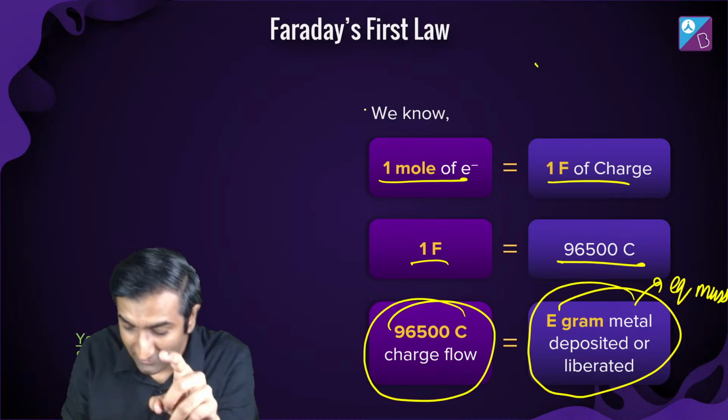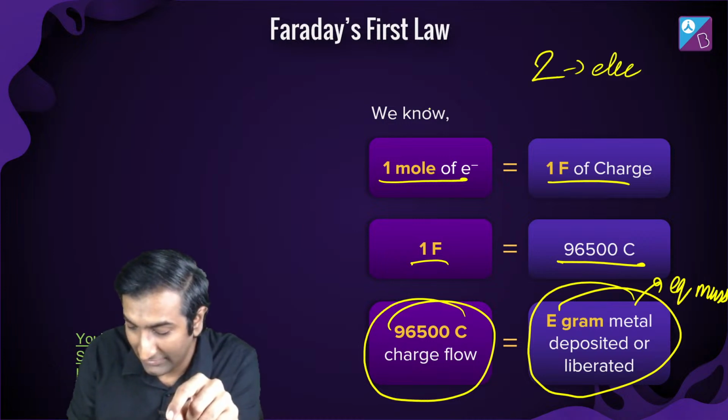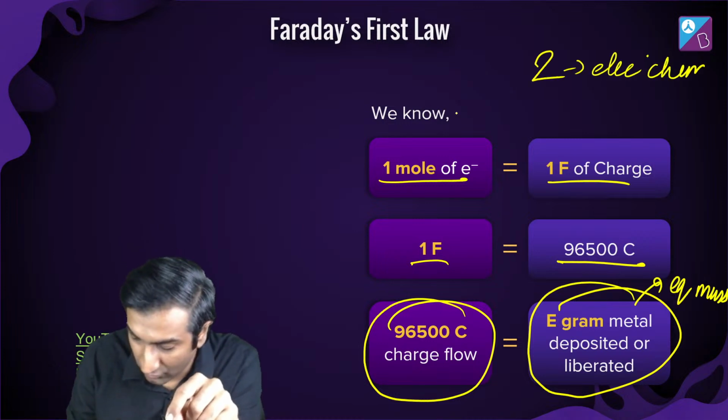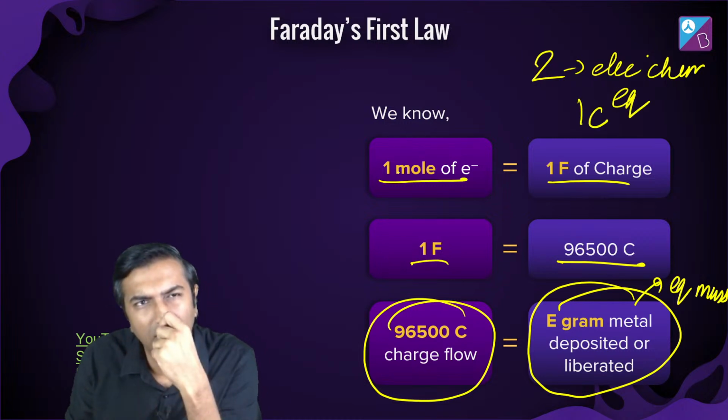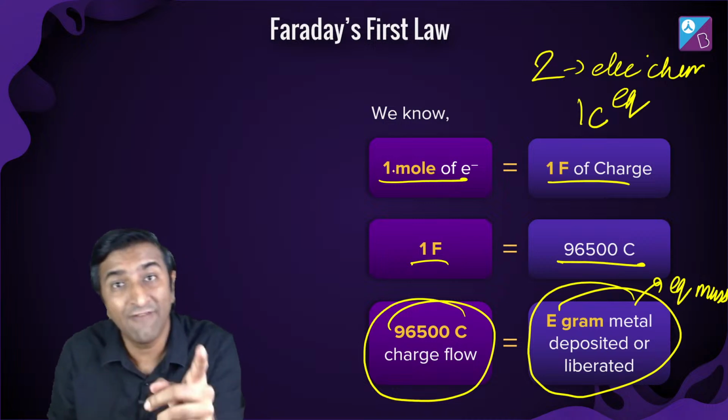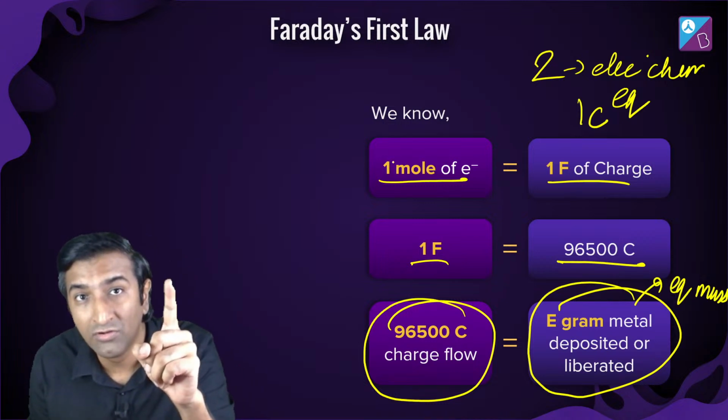Okay, cool. So what is Z? Z was the electrochemical equivalent, which is the mass deposited when you pass 1 coulomb of charge. Not 1 farad, 1 coulomb of charge.